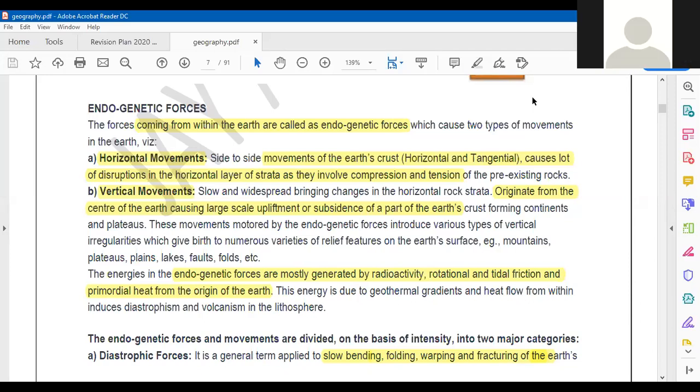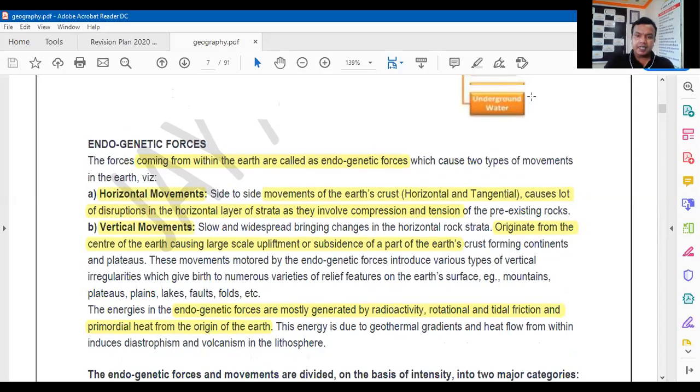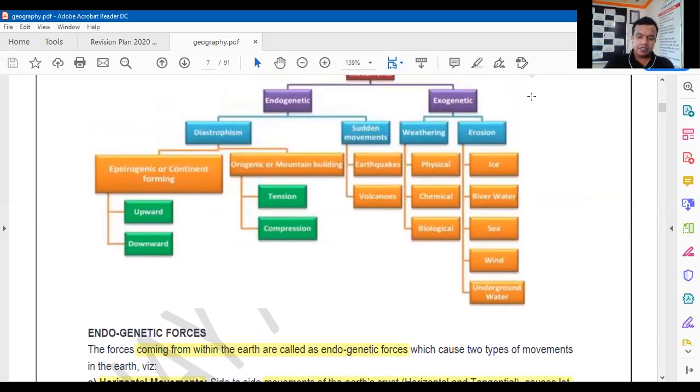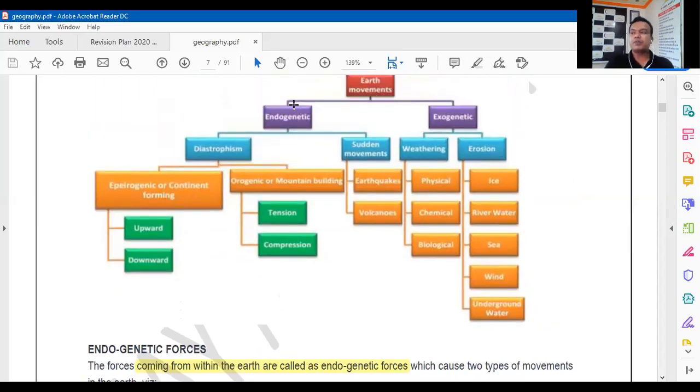So endogenetic movements are transverse movements? Are you talking about erosion, or endogenetic movement? See, endogenetic is different and erosion is different. Endogenetic movement is due to the internal forces of the earth. Due to the internal forces, sometimes the earth moves in this direction or that direction, or upwards or downwards. These are called endogenetic movements. Erosion is different. Erosion is due to external forces, the action of weather, wind, rainfall or water. That is called erosion.